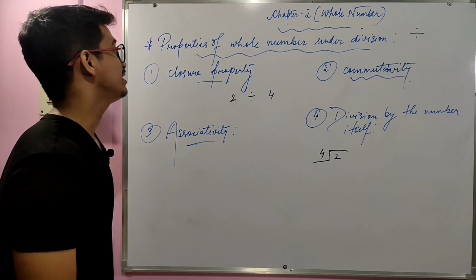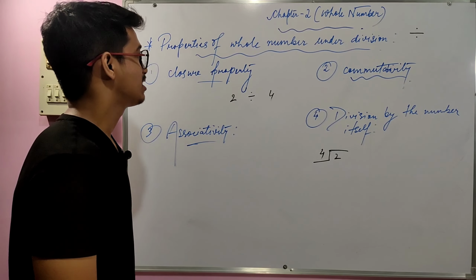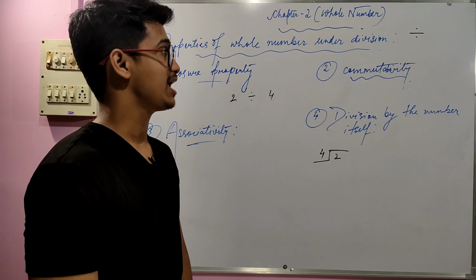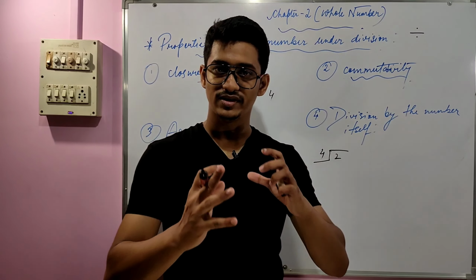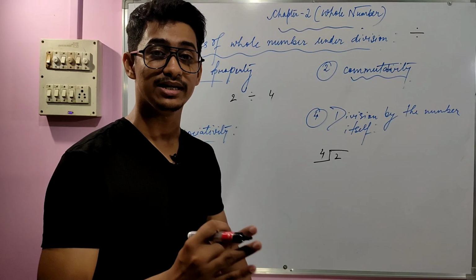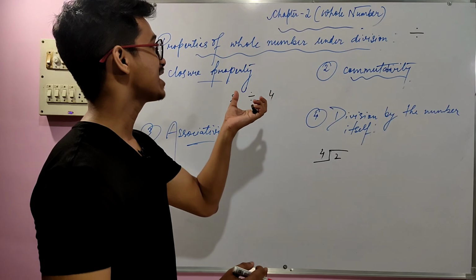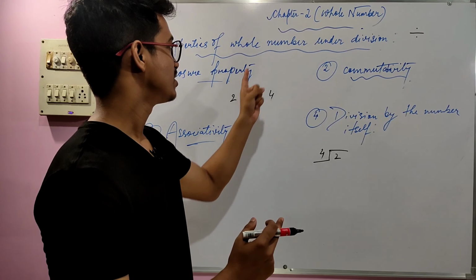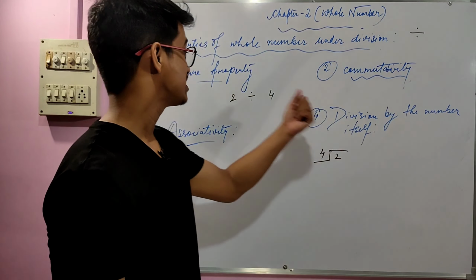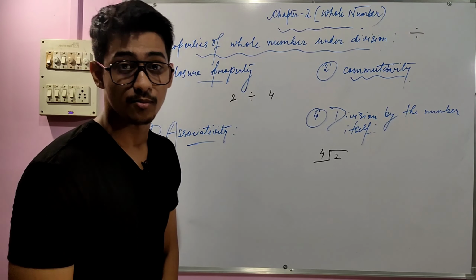So what do we mean by properties of whole numbers under division? The first part is closure property, and what do we mean by that? When two numbers are operated with each other, the net result must be of the same kind. What does same kind mean? Whole number. When two whole numbers are divided with each other, it must give us a whole number. But in the case of division, it is not at all possible.